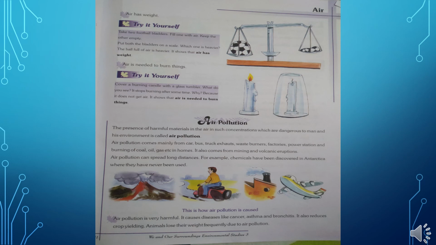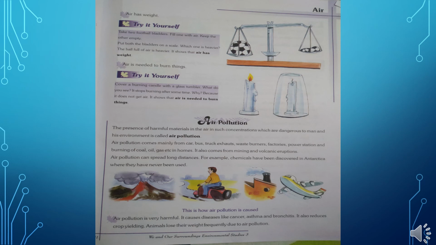Yes, air pollution is very harmful for us as well as for animals, and for us it causes harmful diseases like cancer, asthma, bronchitis.